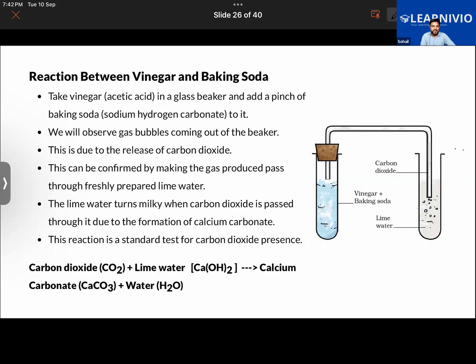So take the example of vinegar. It's used in your kitchen. It is added into several food items. It is also used as a food preservative, and it is also added to some food to prevent contamination and spoiling. Vinegar basically contains an acid called acetic acid. We have taken a glass test tube, in this vinegar has been taken, and we have taken a pinch of baking soda. Baking soda is also added in food items.